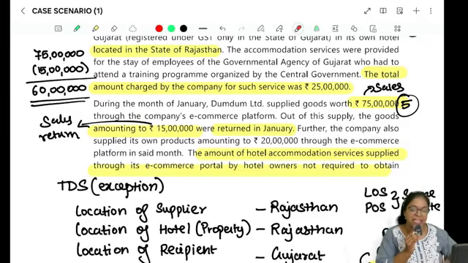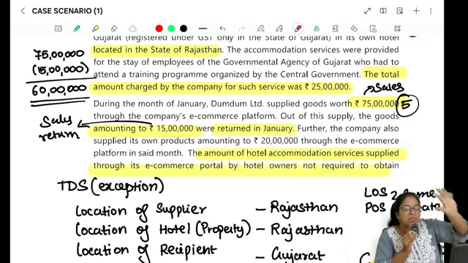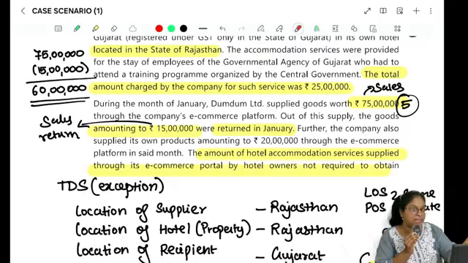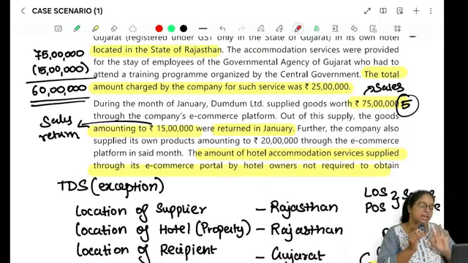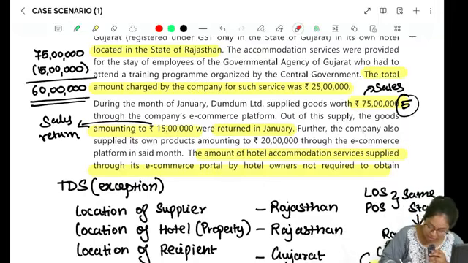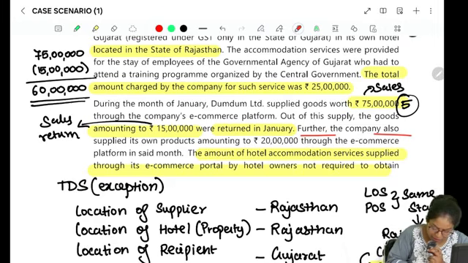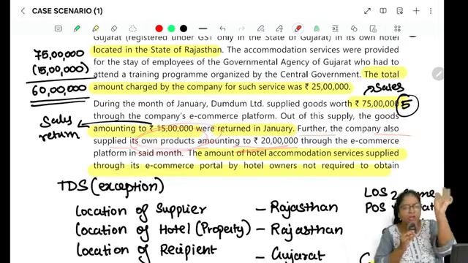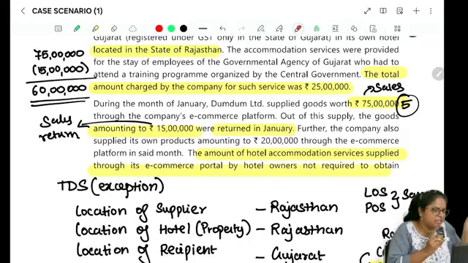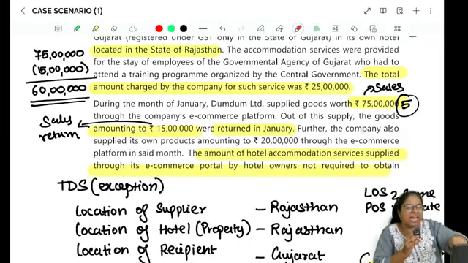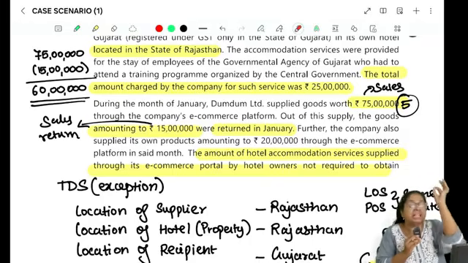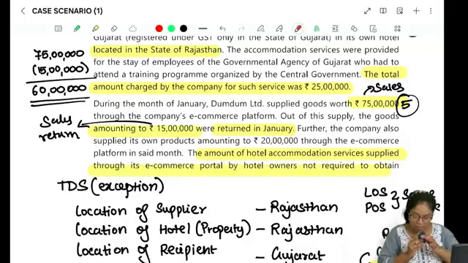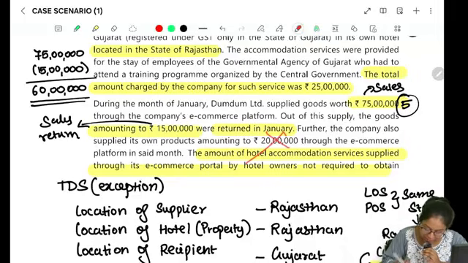If you guys remember the example I did in class, 11 lakhs minus 1 lakh, 10 lakh. You remember the example that we did? We also drew that. Same thing applies here, right? Now moving on to the next part of the question. Further, the company also supplied its own products amounting to 20 lakh. You tell me, Titan is supplying its own watches from the Titan website. Is TCS applicable? The answer is no. TCS is not applicable. So for this 20 lakhs, there will be no TCS.